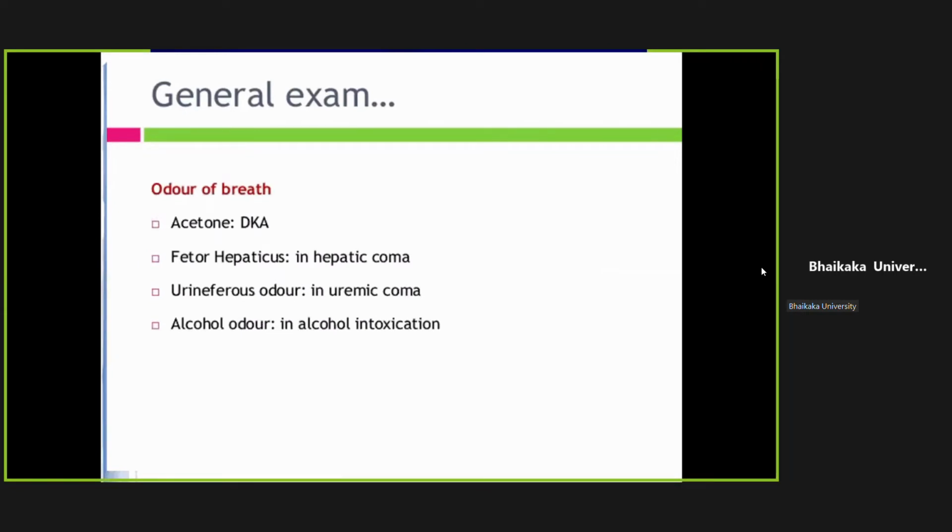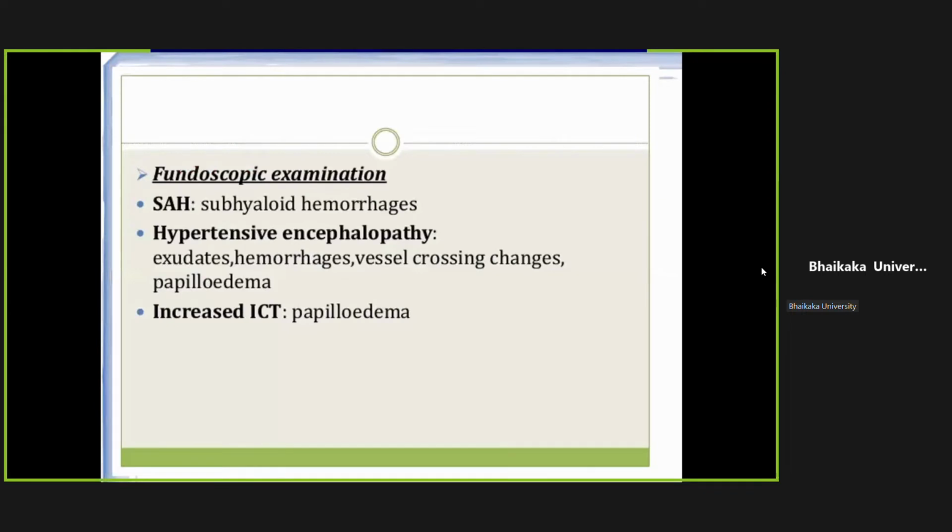How the breath is. If the fruity smell, then you should think of diabetic ketoacidosis. Fetor hepaticus, very bad smell of corpse, suggests hepatic coma. If uriniferous odor, urine-like odor, then you should think of uremic coma. And alcoholic odor, then it is alcohol intoxication. So this is about general examination.